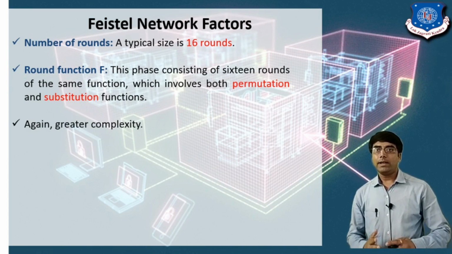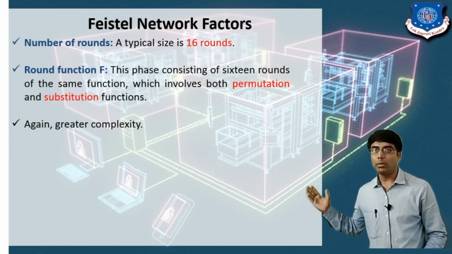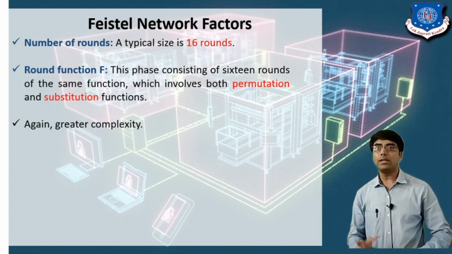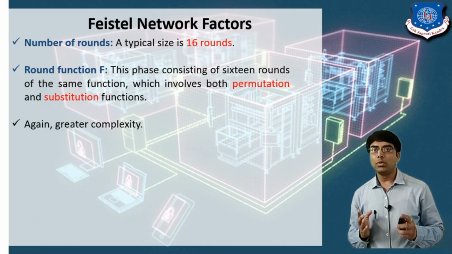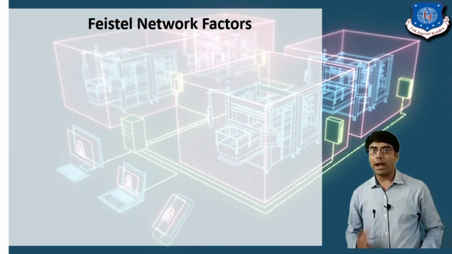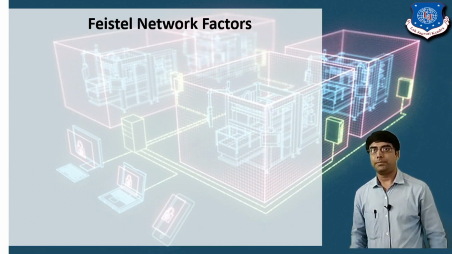Again, it gives greater complexity. In each round we are performing a permutation and a substitution, so it gives more complexity. It means that an attacker cannot capture your keys very easily.